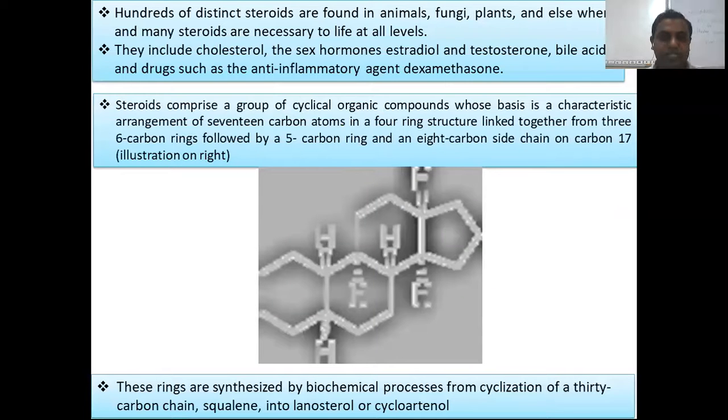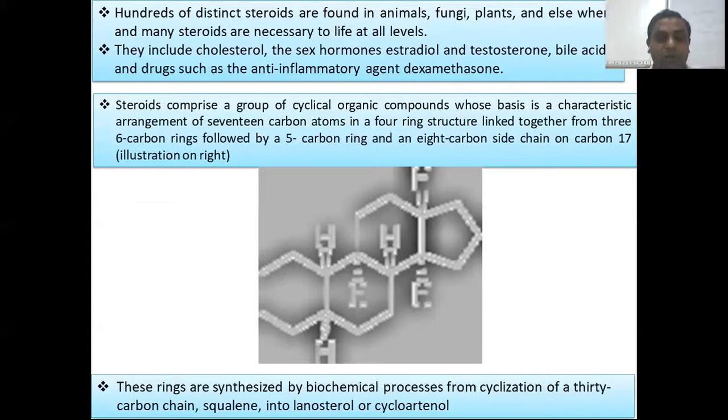So, as we know, steroids are one kind of natural product. As we see in nature, there are a lot of chemicals available as natural products like terpenoids, alkaloids, amino acids, proteins, and including the steroids. Steroids are present in animals, fungi, plants, and many more forms of life at all levels.